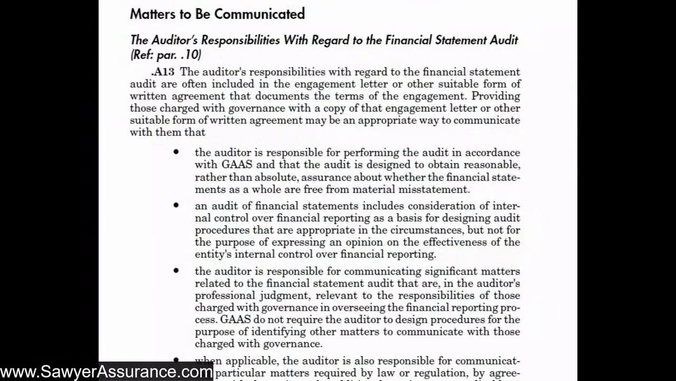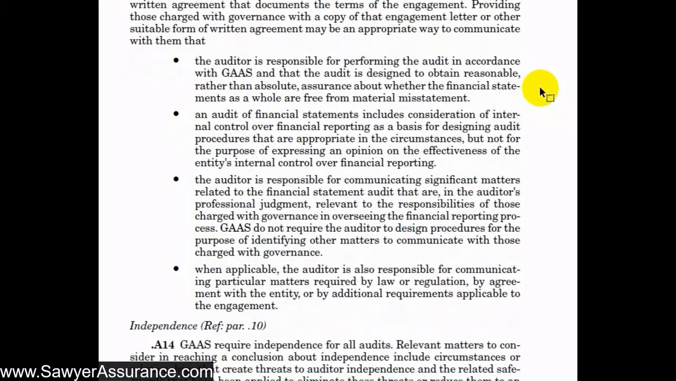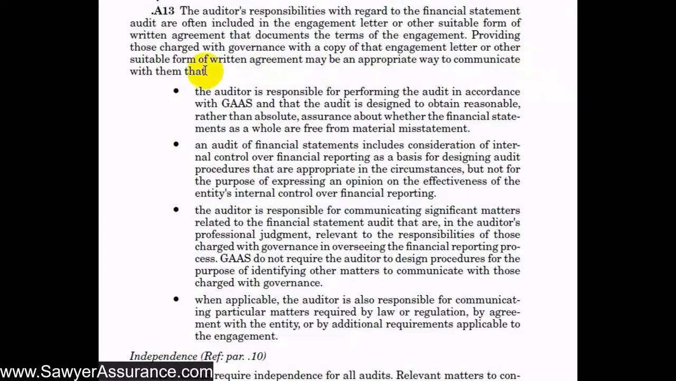Okay, so here we're in the explanatory material related to our communications that we need to make to those charged with governance. It says our responsibilities with regard to financial statement audit are often included in the engagement letter, as we said before, or other suitable form of written agreement that documents the terms of the engagement. And so providing those charged with governance with a copy of that engagement letter or other suitable form of written agreement may be an appropriate way to communicate with them. And often we will have someone that is charged with governance sign an engagement letter to prove that we've communicated those items to them.